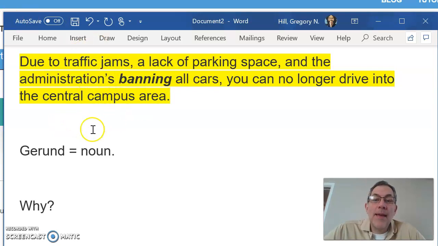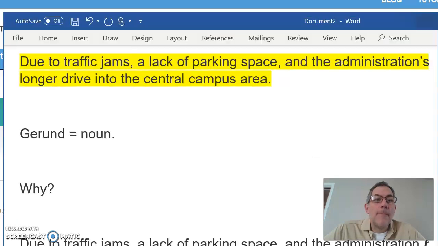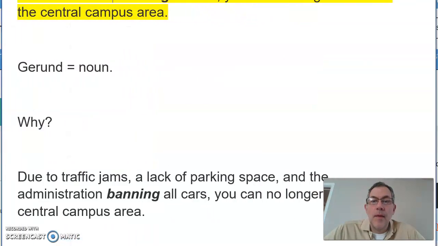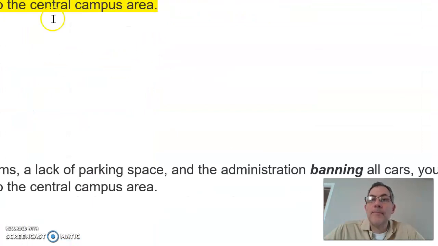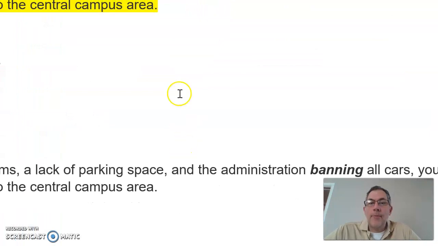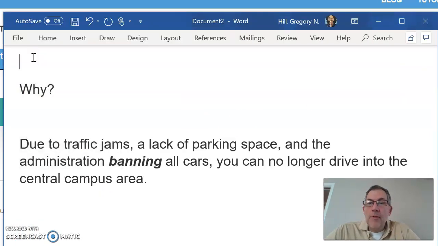This word banning is called a gerund, which is a noun. That might not make any sense, but I want to scroll down here to show you that this is actually a rather complicated issue. So we can look down here. Okay, now, get rid of all this.